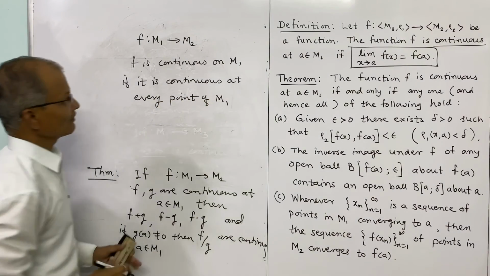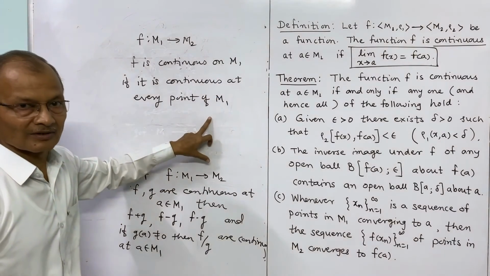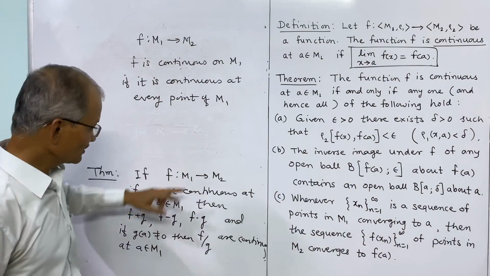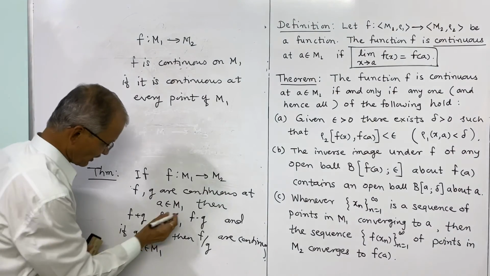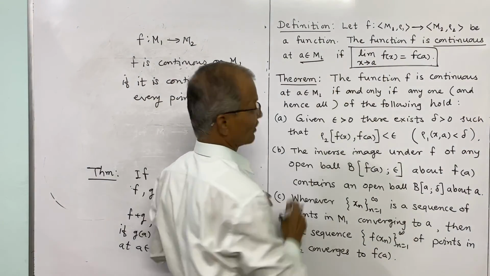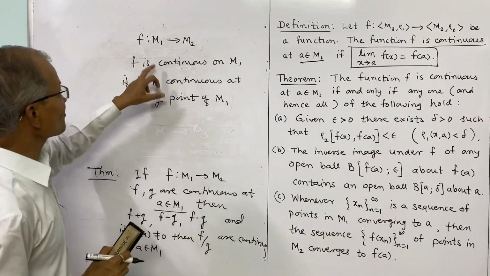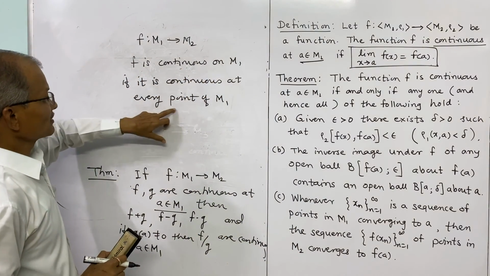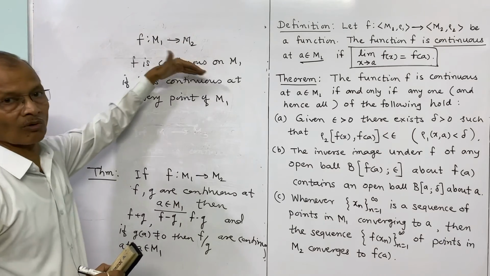This definition is for f continuous at a particular point a belonging to m1; if f is continuous at every point of m1, then we say f is continuous on the whole of m1.